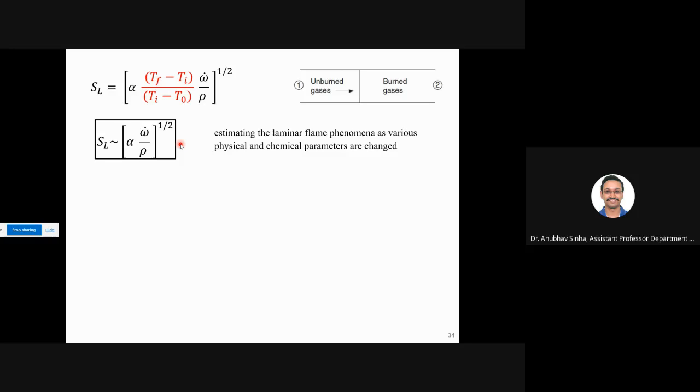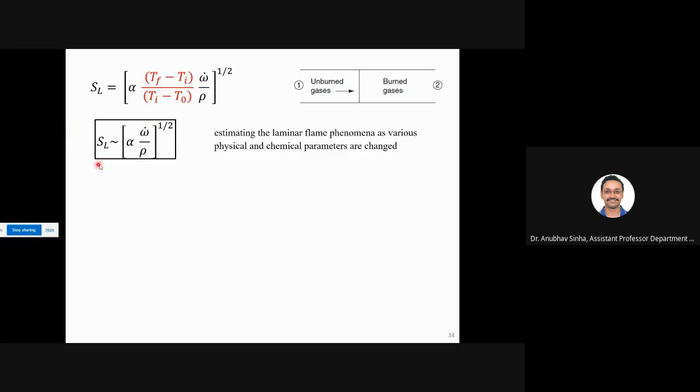What we see here is that we are able to correlate flame speed with alpha, which is a known parameter. For a fuel, you will know what is alpha. Omega dot is also known. If you know what is the rate of reaction, we can measure or we can calculate from some theory. We can take Arrhenius theory, we can calculate omega. Rho is also known, you know what is the density of your fuel mixture. So we have derived a very useful form.